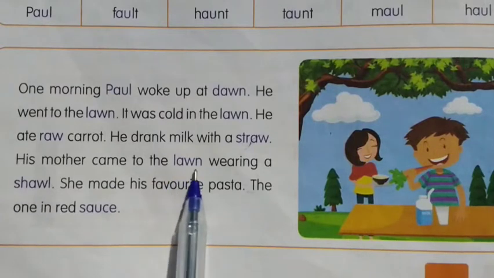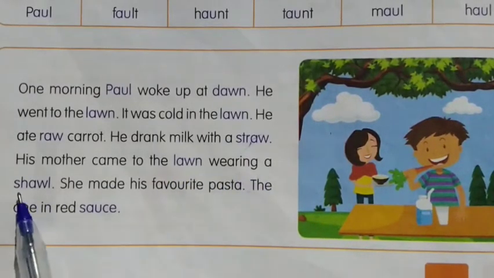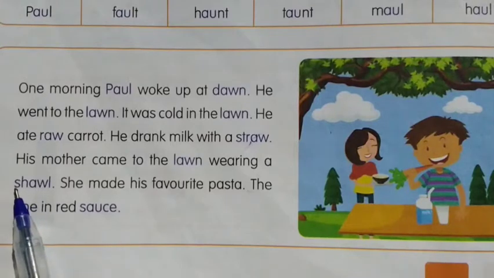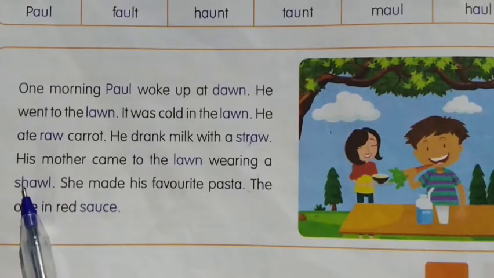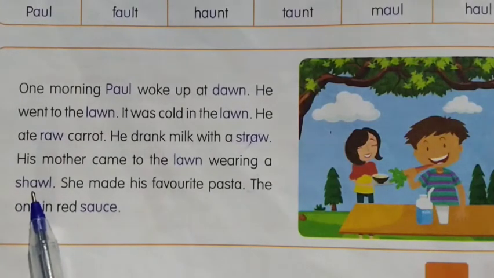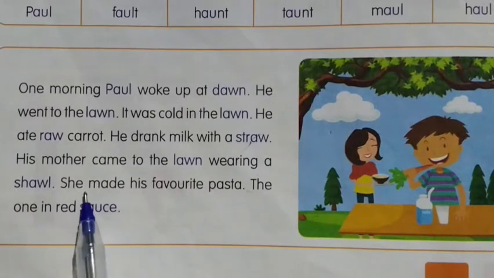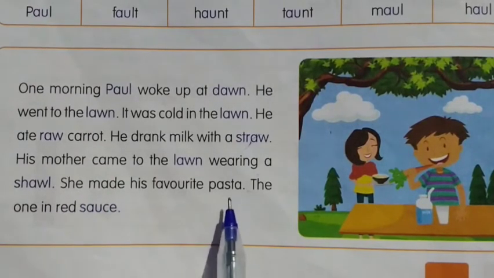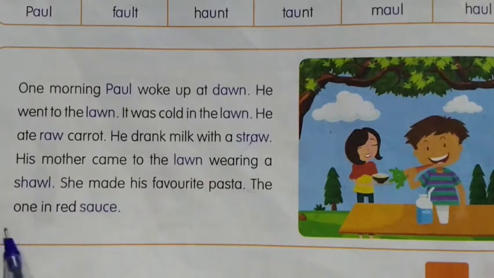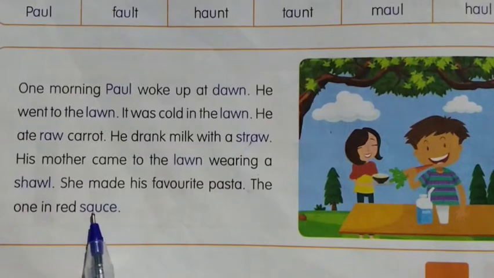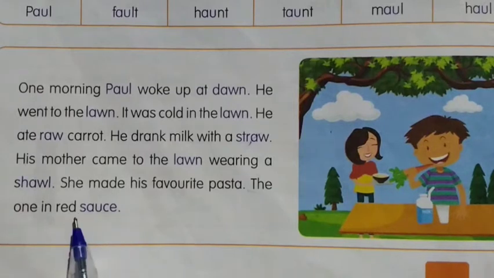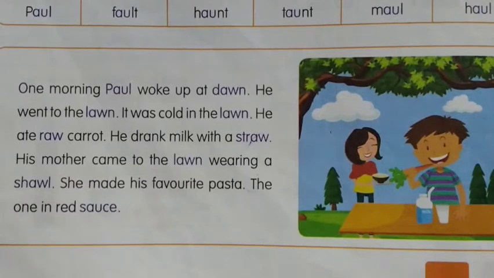Wearing a, look at this word. Yes, we are going to read this word by blending technique. Sh, A, L. Sh, A, L. Shawl. She made his favorite pasta. The one in red, look at this word. Yes, we have to read this word by blending technique. S, o, s. S, o, s. Sauce. Sauce.